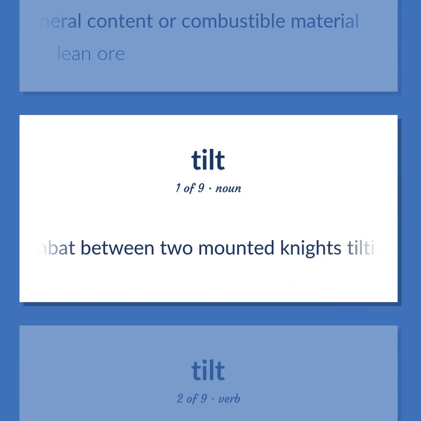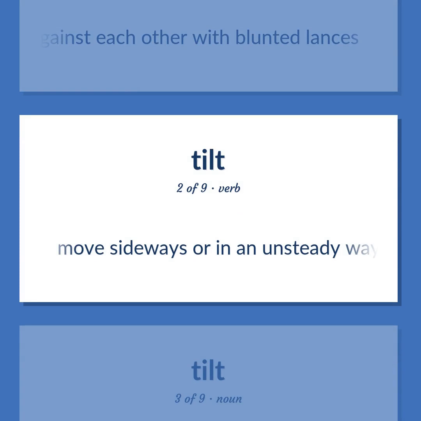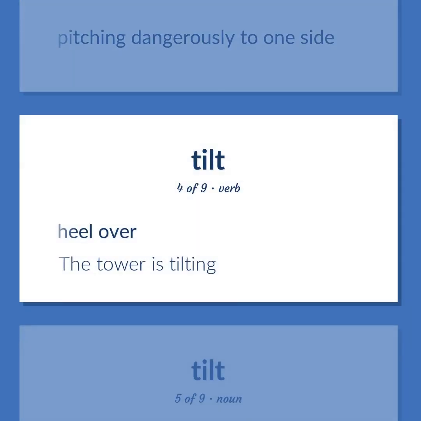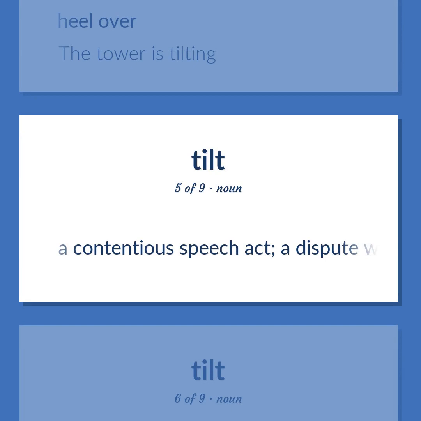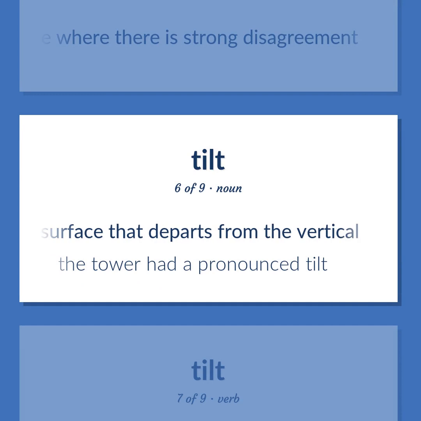A combat between 2 mounted knights tilting against each other with blunted lances. Move sideways or in an unsteady way. Pitching dangerously to one side. Heel over. The tower is tilting. A contentious speech act. A dispute where there is strong disagreement. The property possessed by a line or surface that departs from the vertical. The tower had a pronounced tilt.